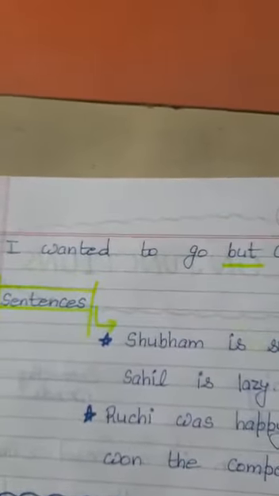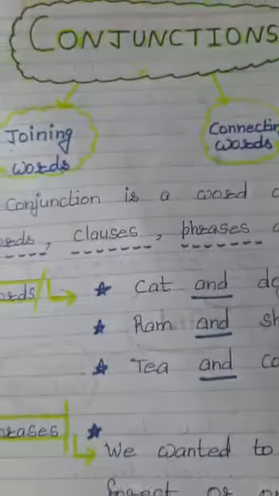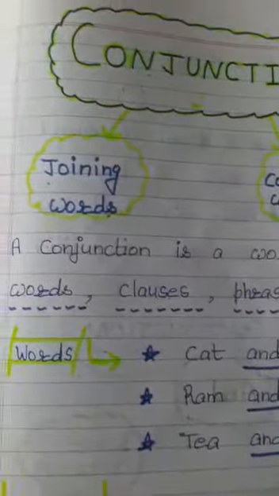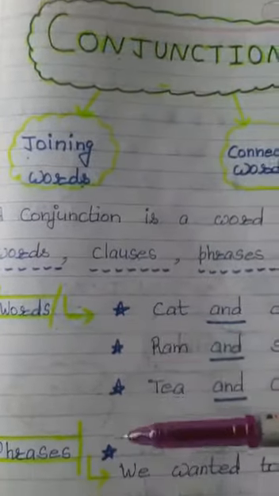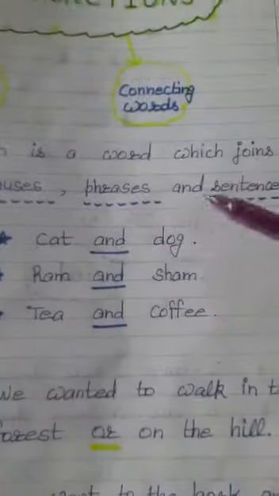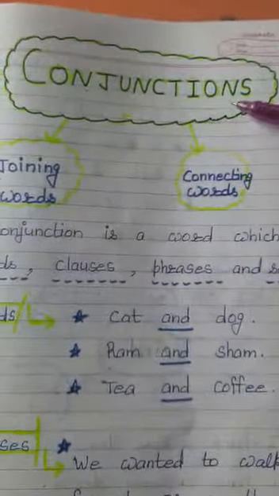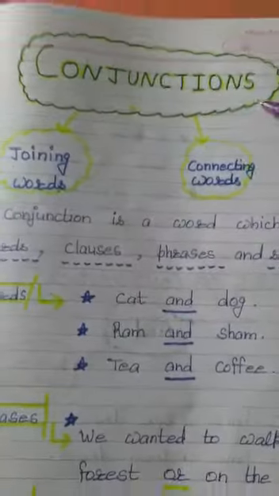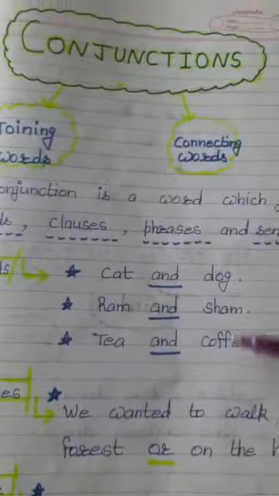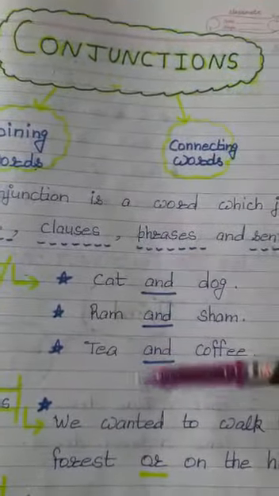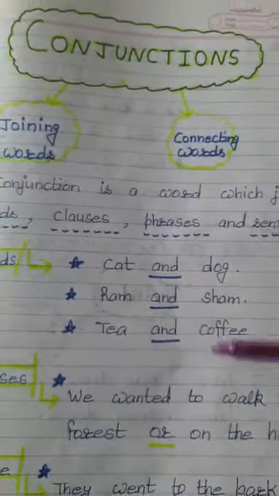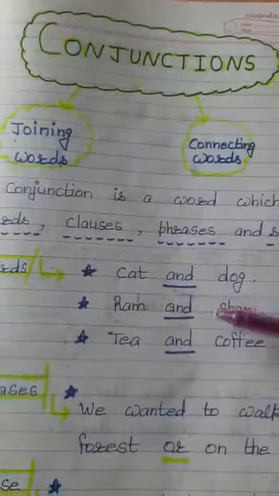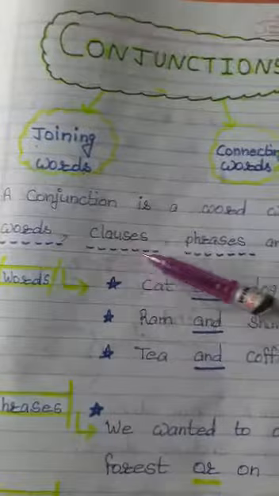So students, we see that with the help of the conjunctions, we can combine or connect the words, phrases, clauses and sentences. So conjunctions are joining words and connecting words. I hope that the definition of conjunction and the concept of conjunction is quite clear to you. Try to elaborate your own sentences of the given aspects.